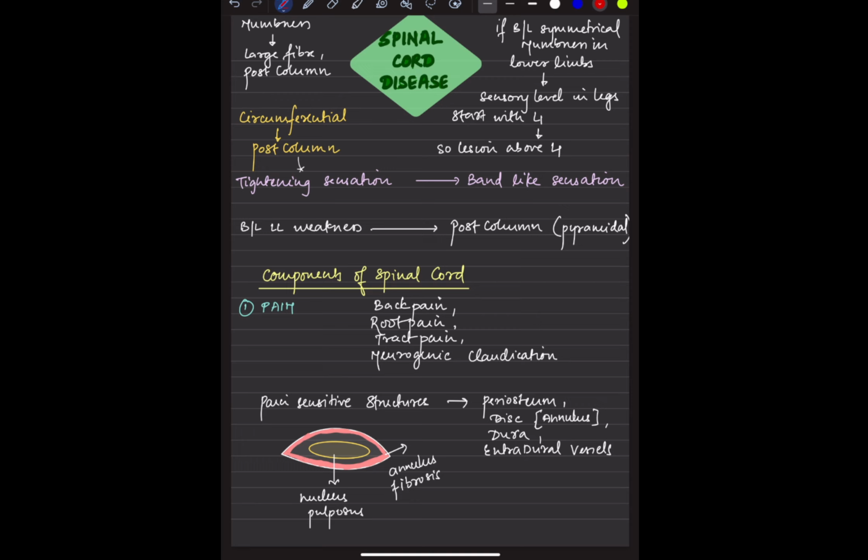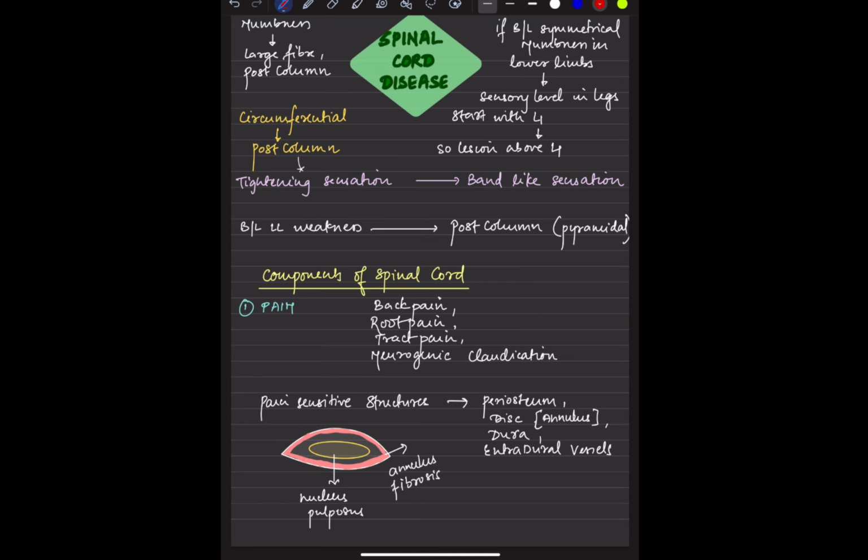A clear cut band like sensation. He will be saying there is this one centimeter, two centimeter band, like I am feeling something is strapped around me. So that is the circumferential tightening sensation, band like sensation, which will be appreciated.